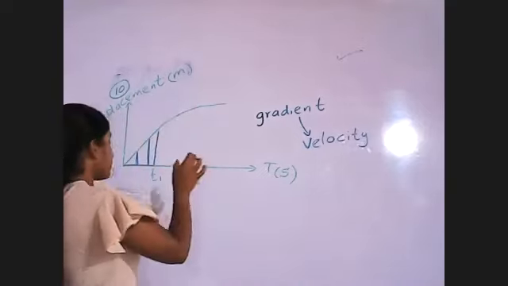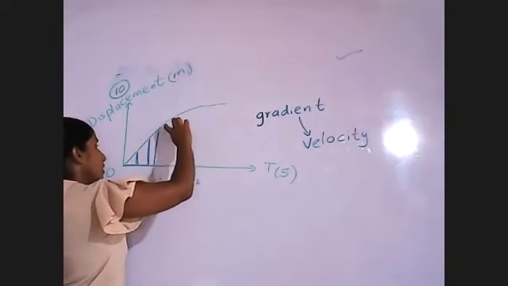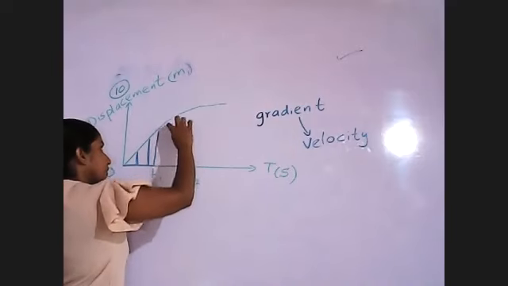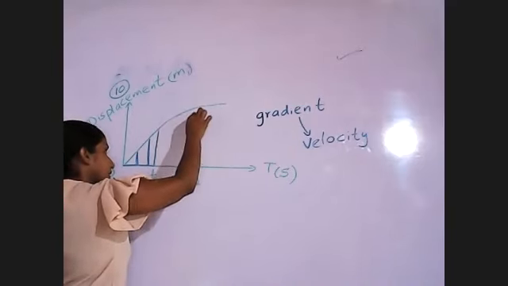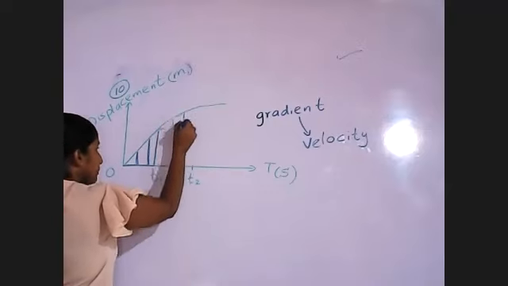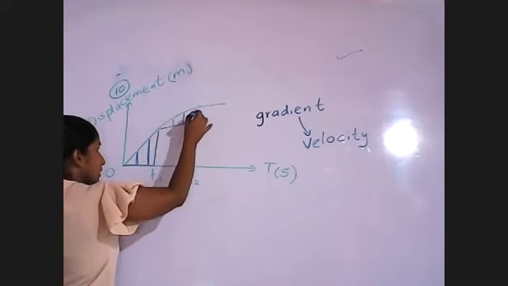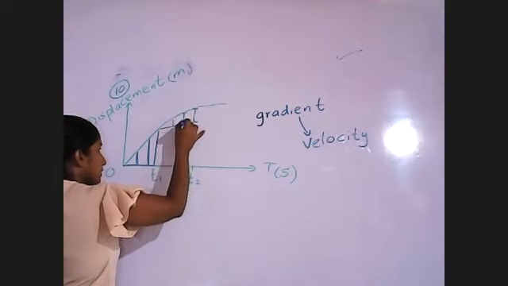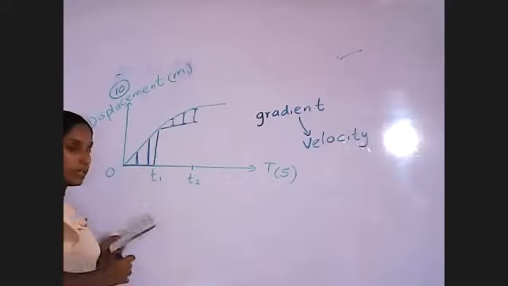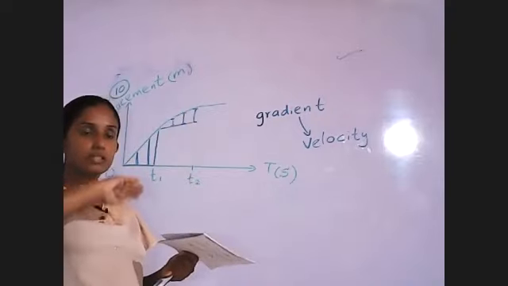Then look at the next part, T1 to T2. What happens to the graph? With time, the graph curves in this way. When we get the gradient, the gap between two y values reduced. So the velocity decreases.